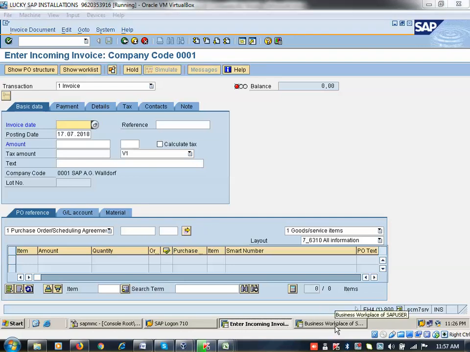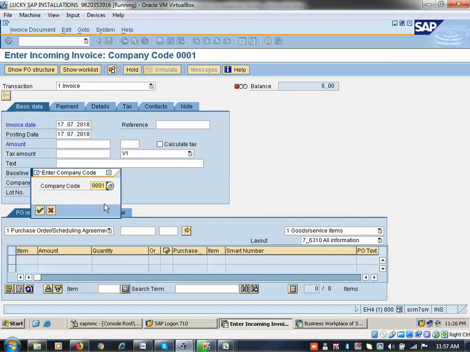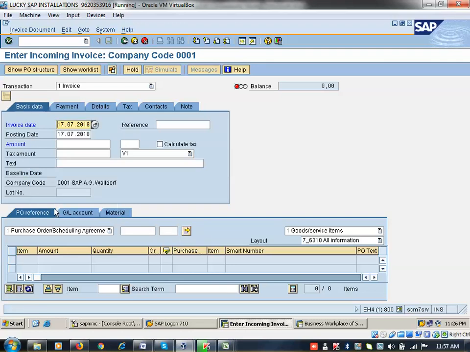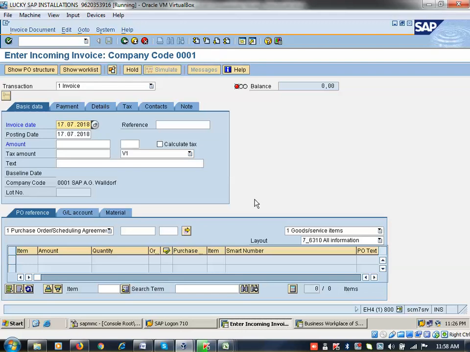Okay, so now here invoice date. So now 17. So click on enter. So this is the screen. Okay, so now here, just now you did the goods receipt. That's why the system is taking the company code as 0001. For example, you have done the goods receipt for a different one. Okay, so company code 0001. Now click on edit, switch to company code. Now I can do the changes. Recently I did the goods receipt. That's why the system is assuming I am going to do the invoice receipt for the same company code.